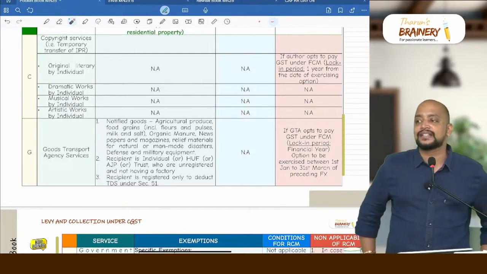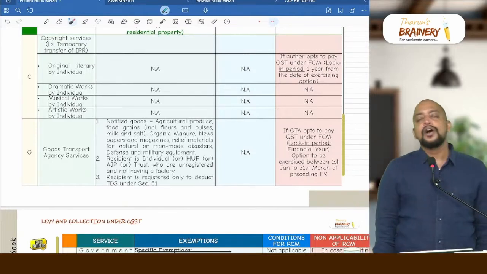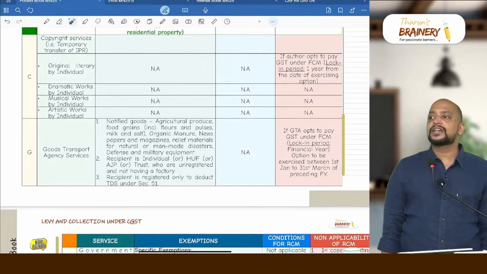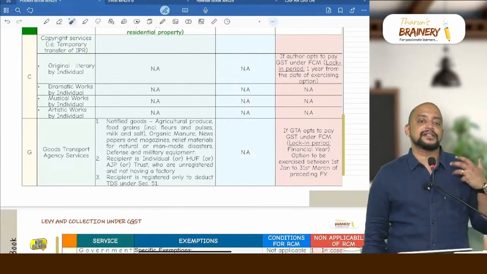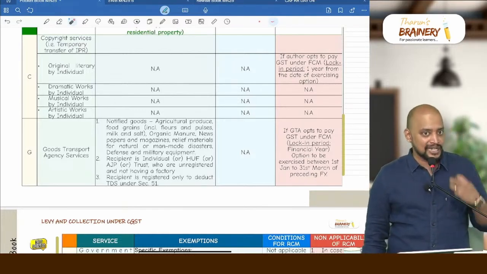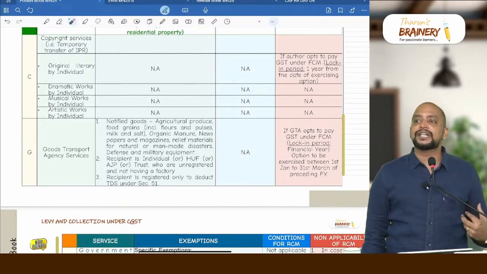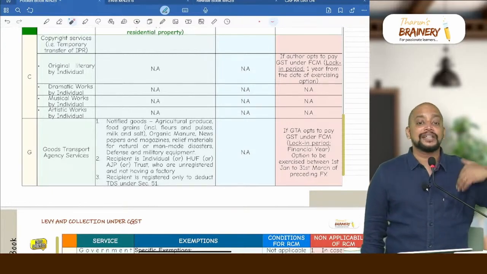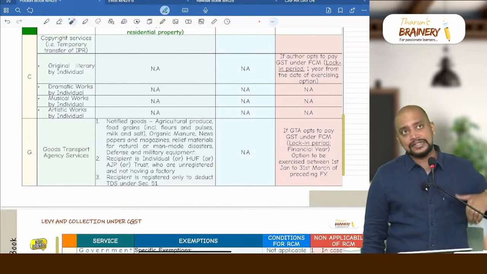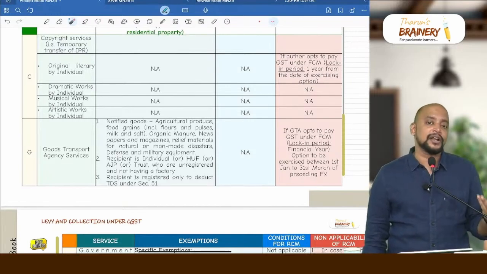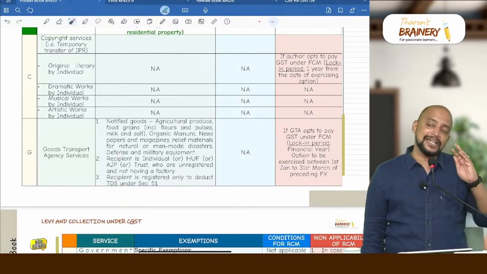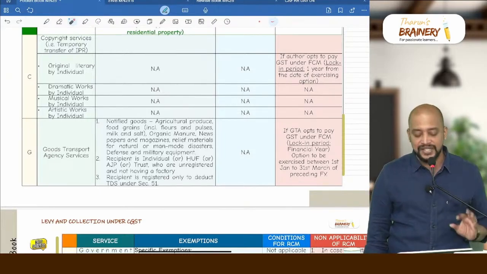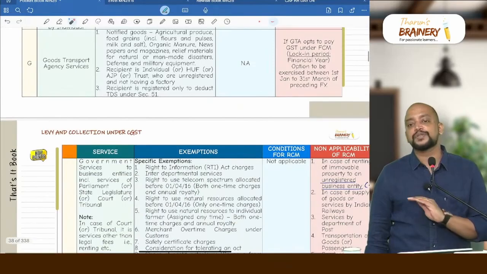Any exception to RCM? Only one place there is an exception to RCM. What is that? Author. Author can opt to pay GST under FCM. But when the author opts to pay GST under FCM, for the next 1 year from the date of exercising the option, the author only will pay GST under FCM. Why will an author opt to pay GST under FCM? Because if the author opts for RCM, when his outward supply is covered under RCM, the author cannot take ITC on their inward supplies. Due to that reason, they will be going for FCM. But the problem is that for the next 1 year from the date of exercising the option, they only should pay GST under FCM.